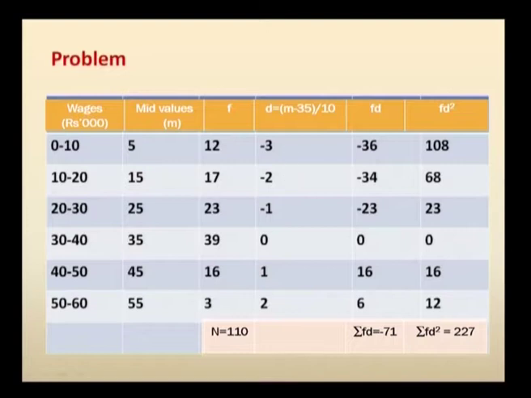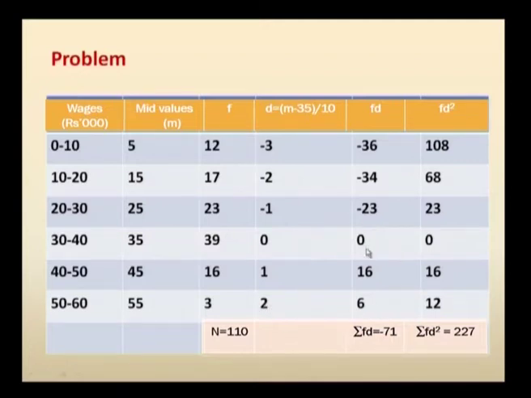Up to 3. Then you take the deviation: you subtract the assumed mean, that is 35, from each of the given mid values and divide by the length of the class interval c. So, here you get minus 3, minus 2, minus 1, etc. up to 1 and 2, and if you take the total frequency, it is 110. Now, you multiply each frequency with the corresponding deviation value d, you get minus 36, 17 into minus 2 is minus 34, it goes up to 3 into 2, finally it is 6.